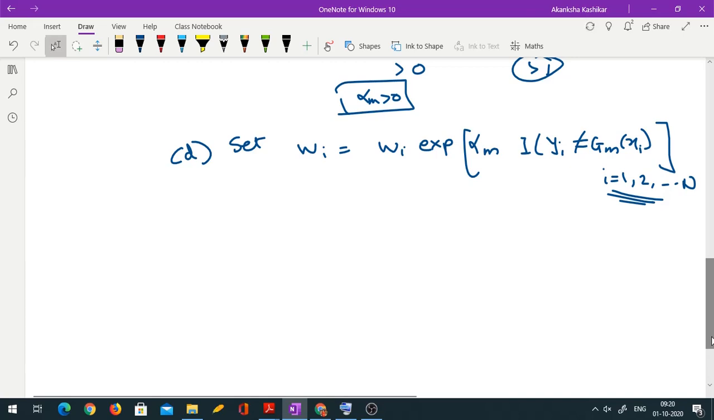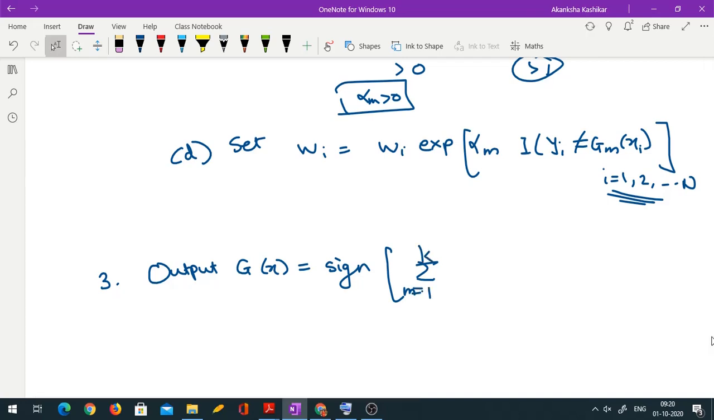And now the final step, that is the complete final classification. So output G(x), that is the final prediction, is sign of the sum over m going from 1 to K, like sum over all trees, alpha m gm(x). Okay, so it's a weighted average of all the earlier predictions.